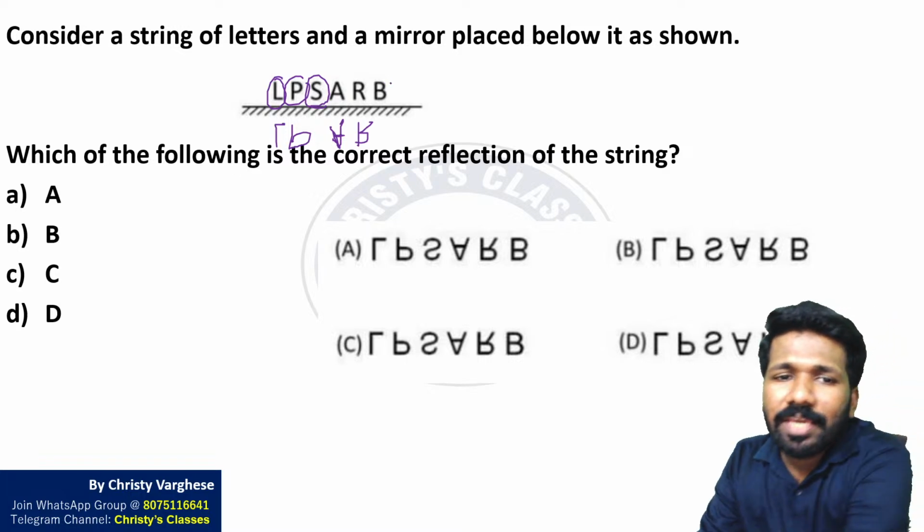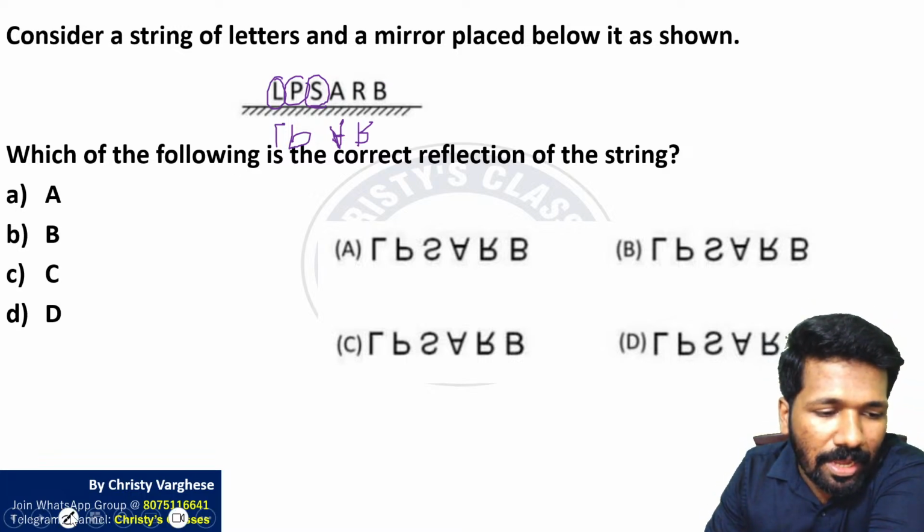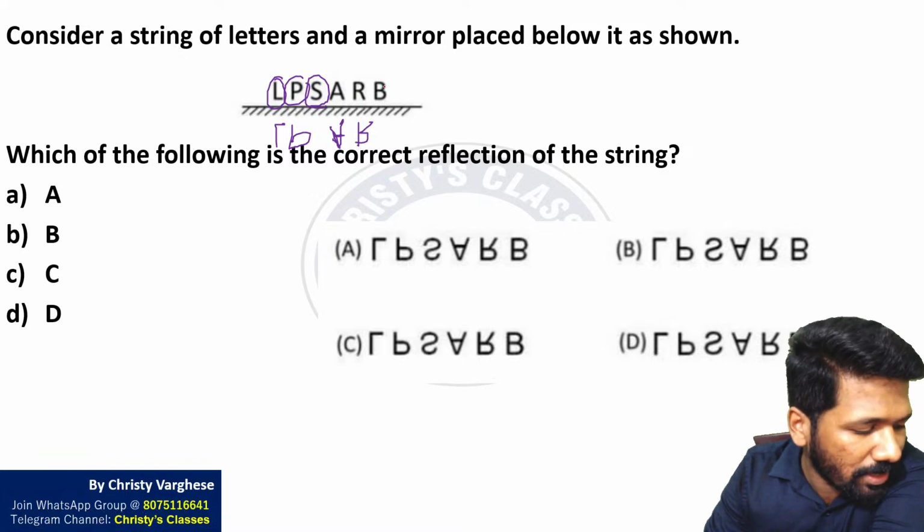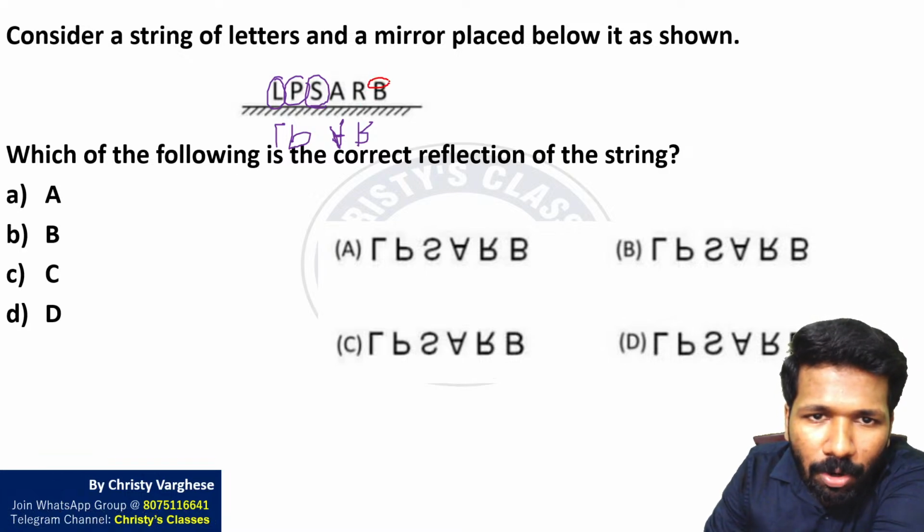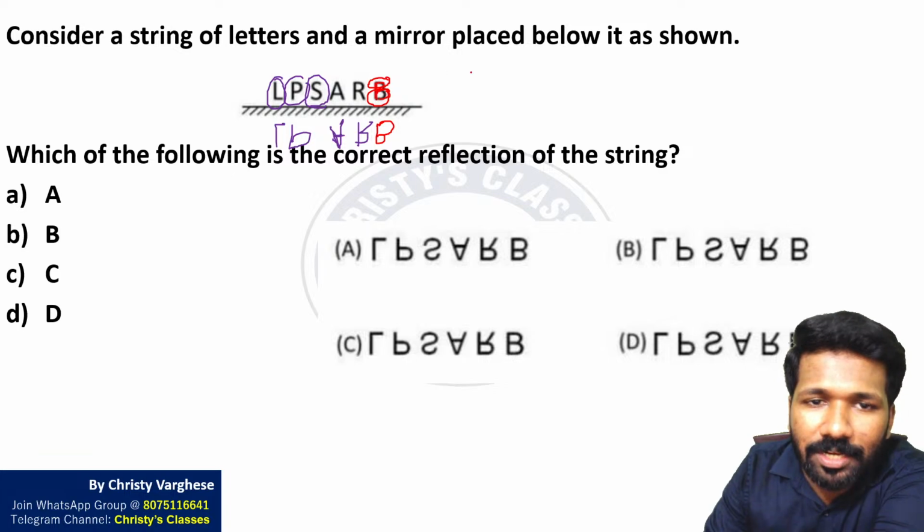D and B and S. How are they flipped? Look at it. In B, the top part is smaller than the bottom part. So when you flip it, the bottom part should be smaller and the top part should be longer. I am exaggerating the picture so that it is a little clearer.